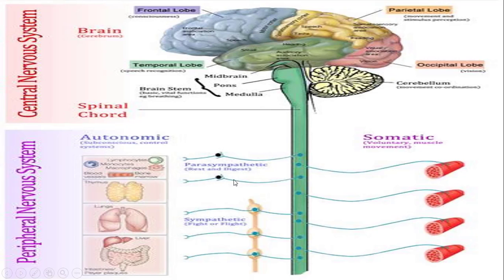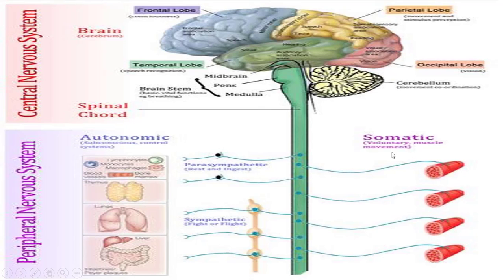So all the nerves that connect all parts of your body to the central nervous system are said to be the peripheral nervous system. Now, the peripheral nervous system is of two types. One is called the autonomic nervous system and another is called the somatic nervous system. These are also called subconscious. Okay, because you don't have to do anything to control these organs, although you can control these organs.